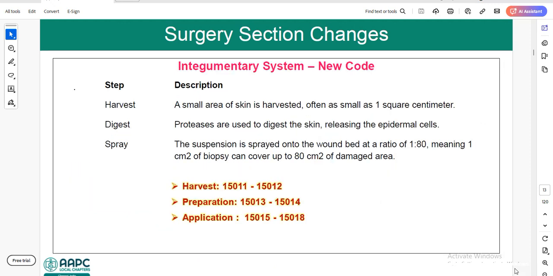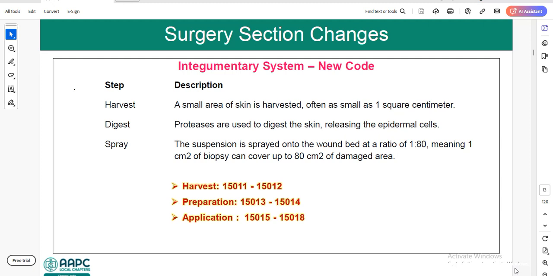So in order to code this skin cell suspension, we have three steps. First one is harvesting. As we have discussed previously, the physician will harvest the skin from the patient's own body, usually 1 square centimeter. Then in the second step, the physician will use proteases to digest the skin, releasing the epidermal cells.